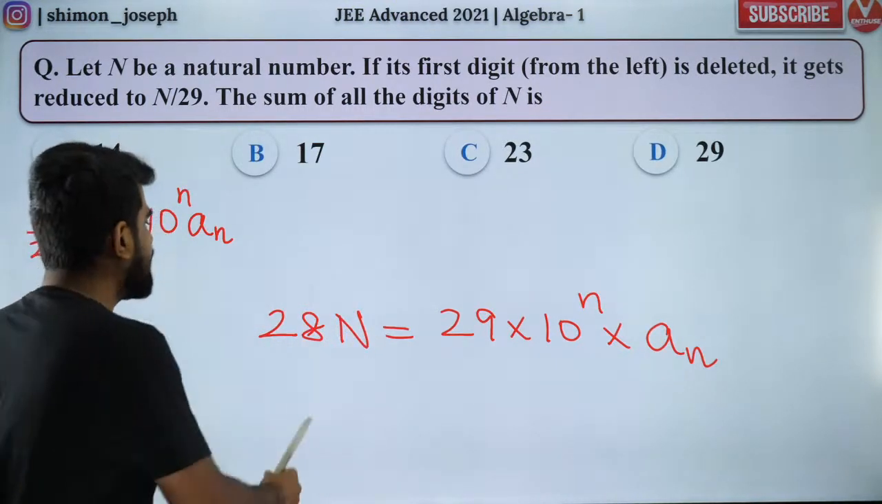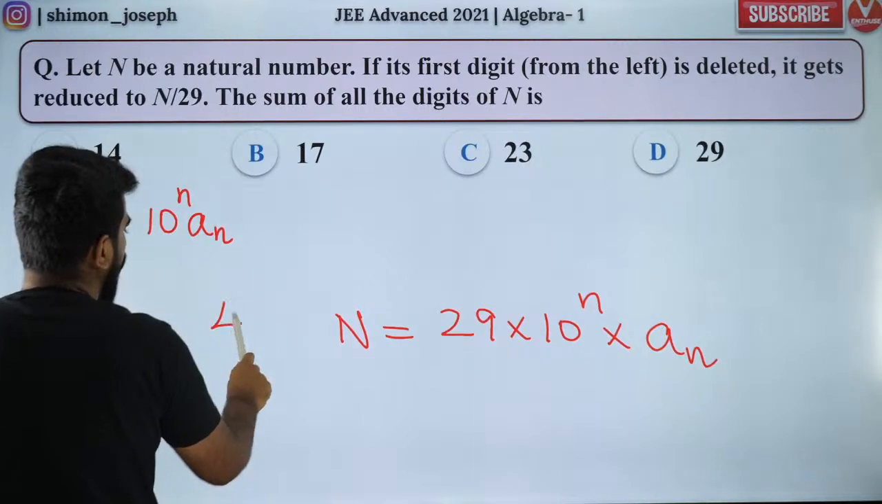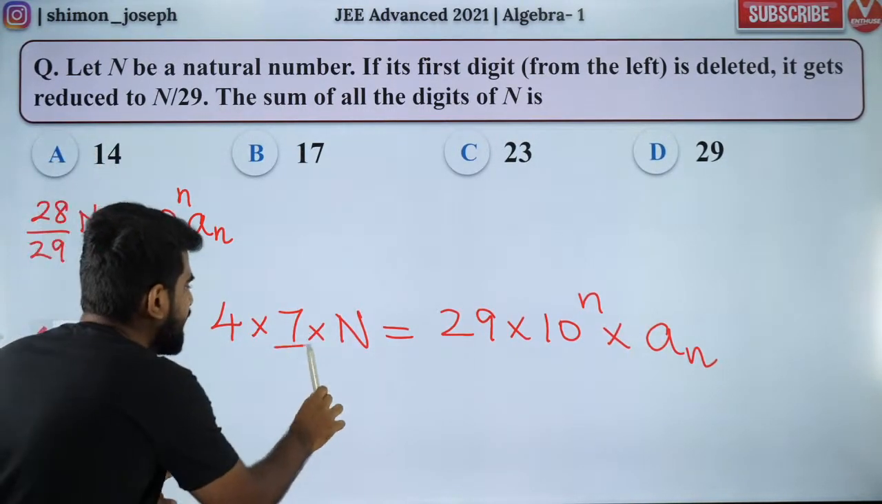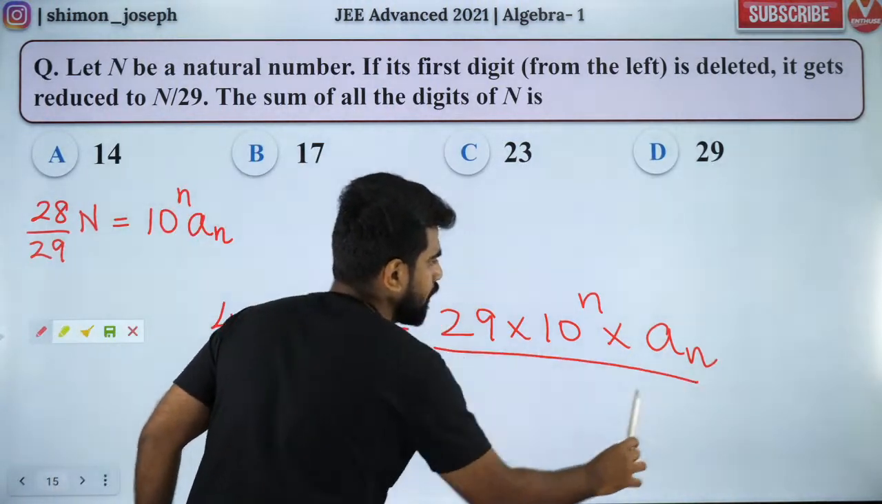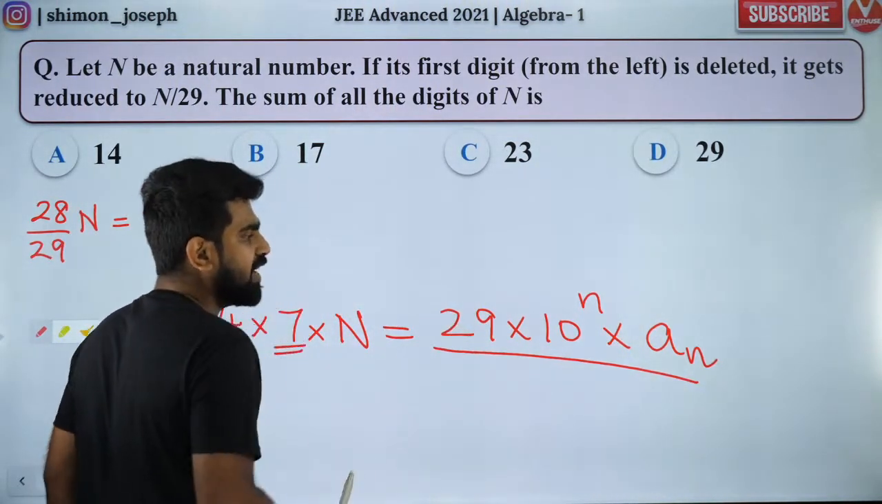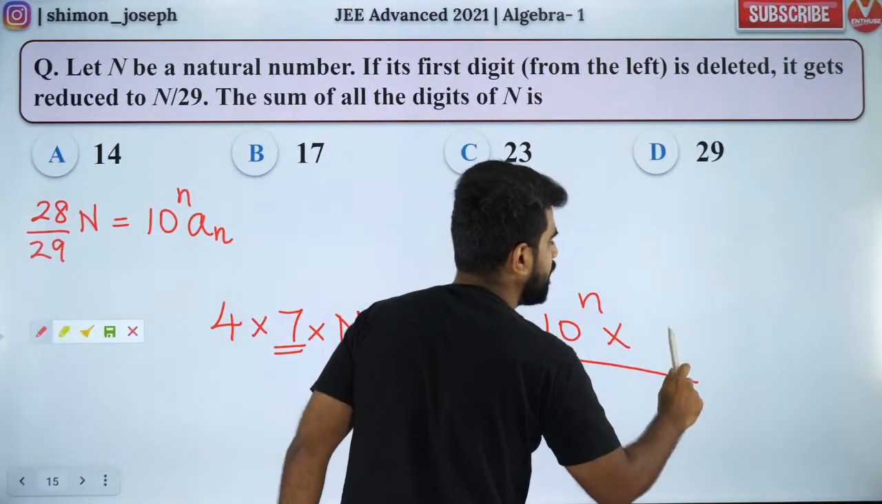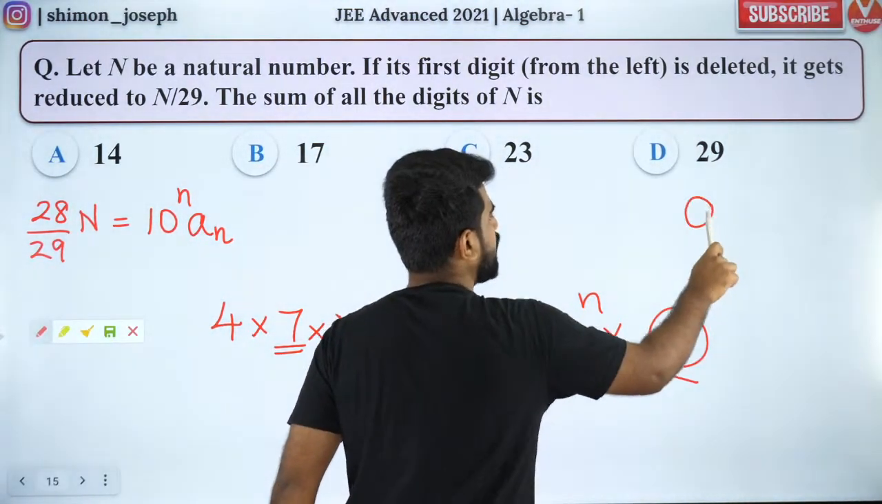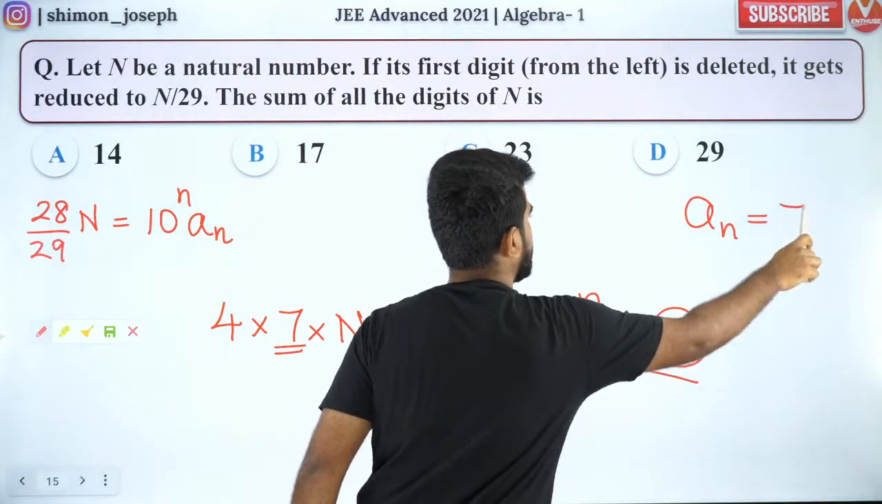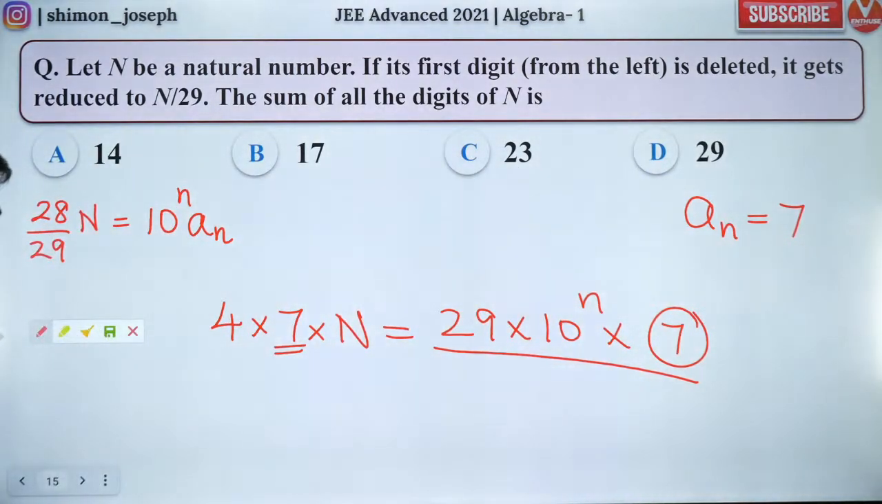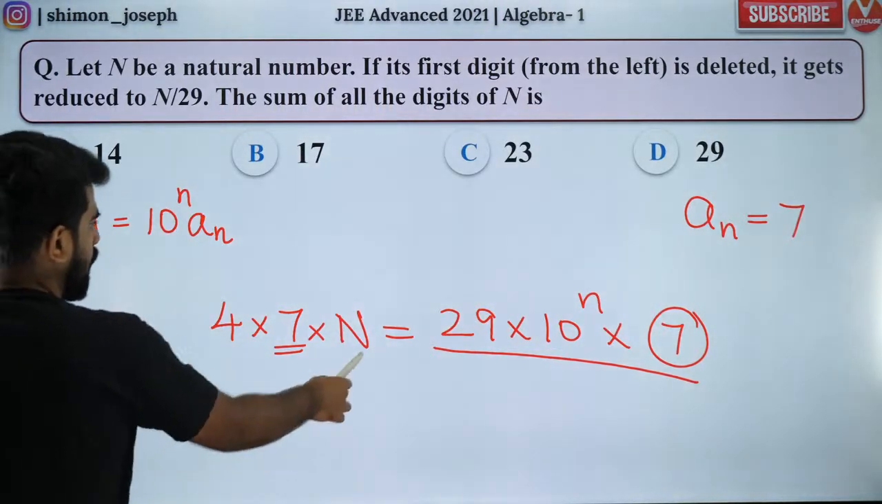Everybody cool? So now we have 4 into 7. That is 28. So 7 should be present here also. 29 does not have 7. 10 to the power n does not have 7. So 7 should come from here. So I get the first result, an is equal to 7. Got it? Are you guys happy?